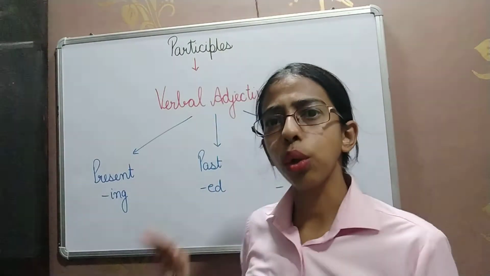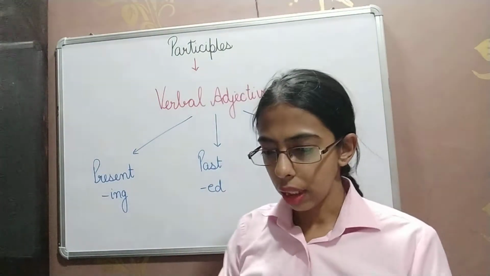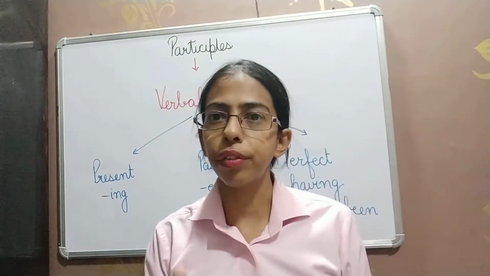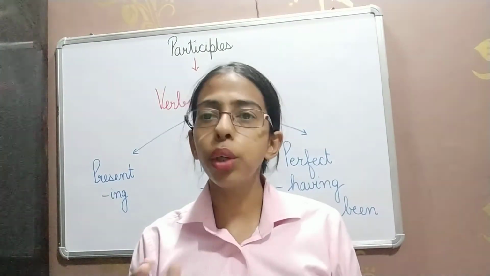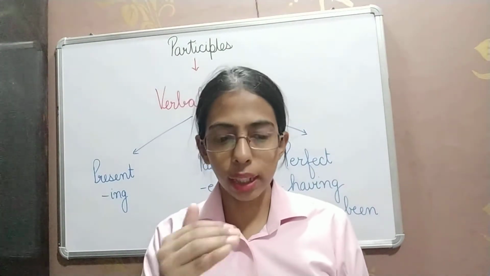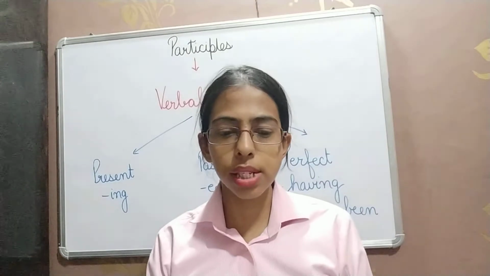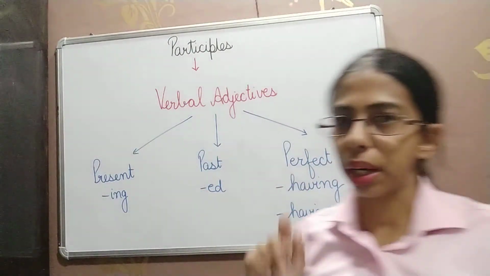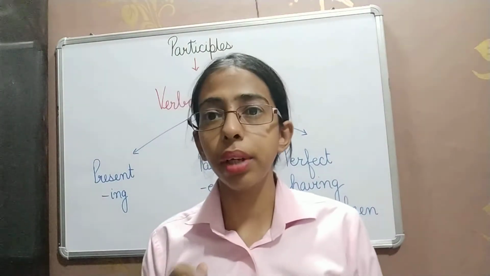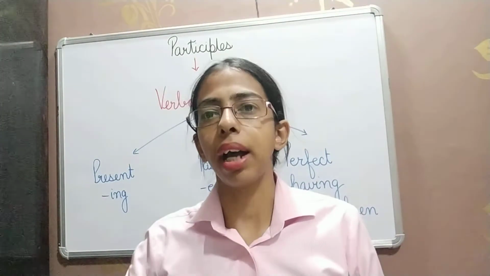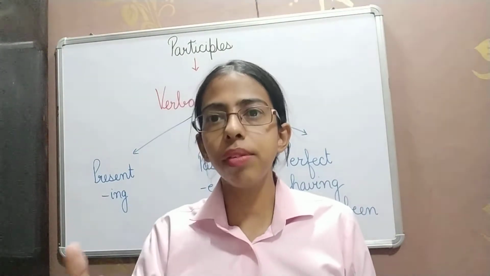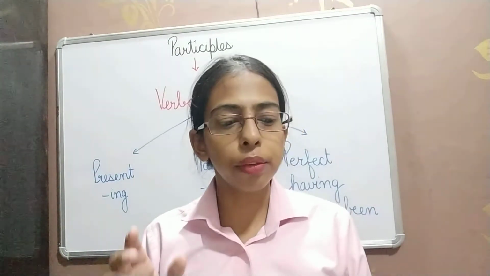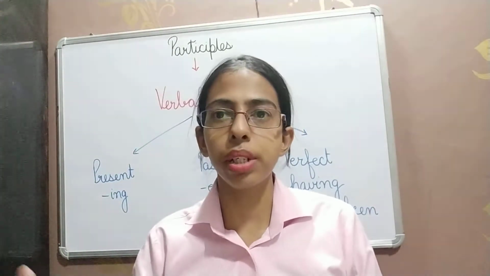To understand the concept, examples are needed. Come to page number 72 of your books. We are doing B part because there we have to underline the participles and then write whether they are present, past or perfect participles. So the first example I did with you: the wounded man. Find out the adjective which is qualifying the noun. The wounded man was rushed to the hospital nearby.